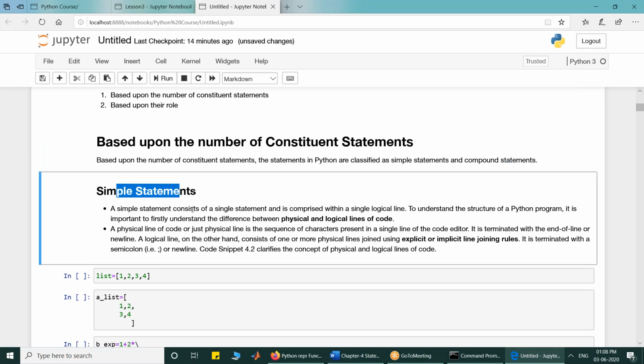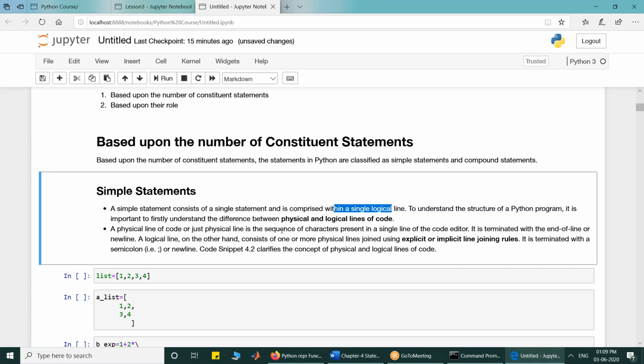Simple statements are those which consist only of a single statement within a single logical line. I'm just reiterating: a simple statement consists of a single statement within a single logical line, while a compound statement consists of other statements. It consists of various statements.